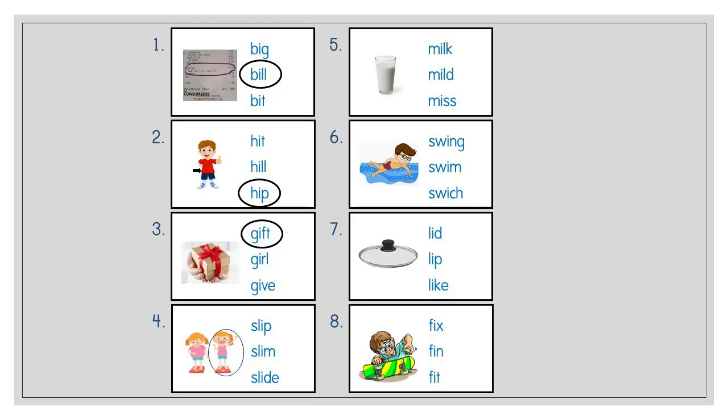Number 4. What picture do you see? Look at the girl on the circle. She is slim. Slim. Can you find the word slim? Can you circle it?